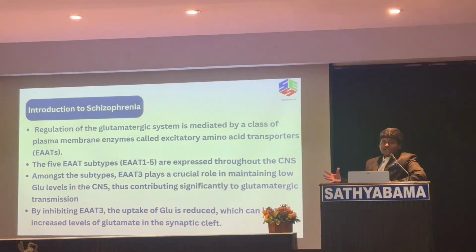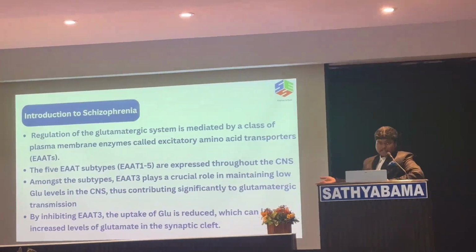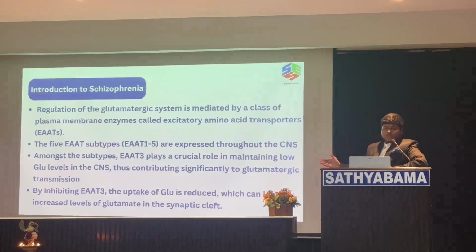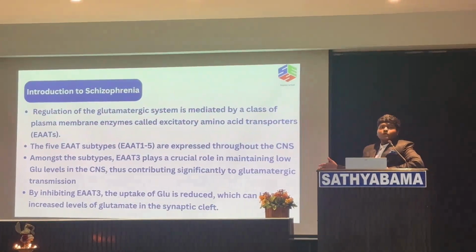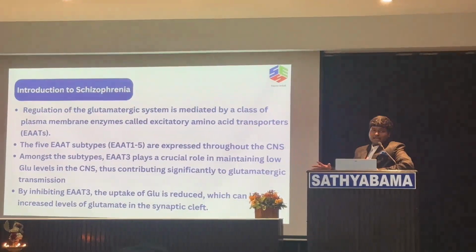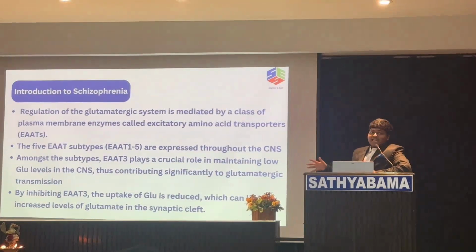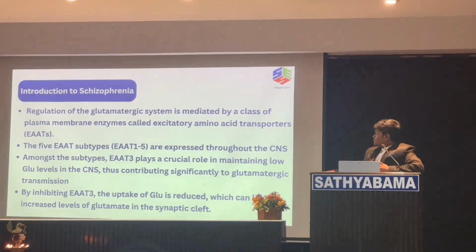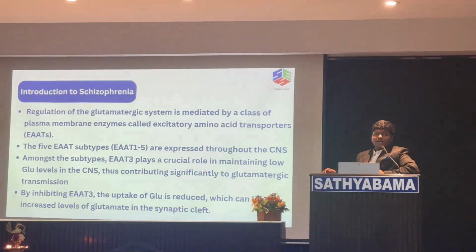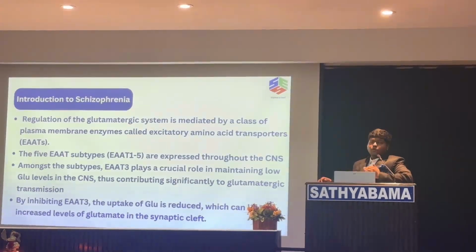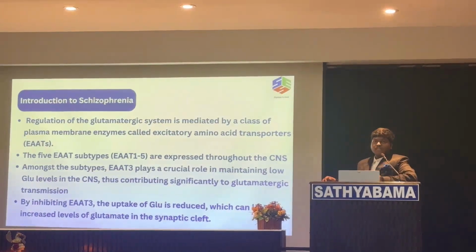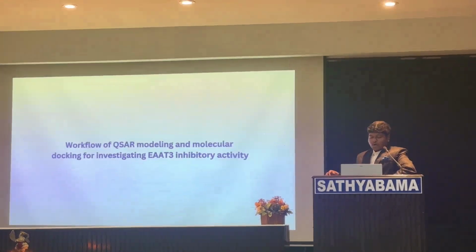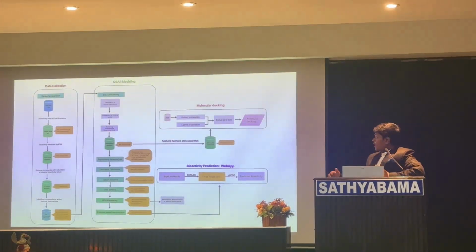In order to modulate the glutamatergic system in our body, we are targeting a protein called EAAT, which means excitatory amino acid transporter. There are several subtypes in it, but we are considering EAAT3 in our research project here. EAAT3 plays a crucial role in maintaining low levels of glutamate in our system. If there are low levels of glutamate in our system, it means that we are less prone to schizophrenia. Now I'll be showing the workflow of this research.